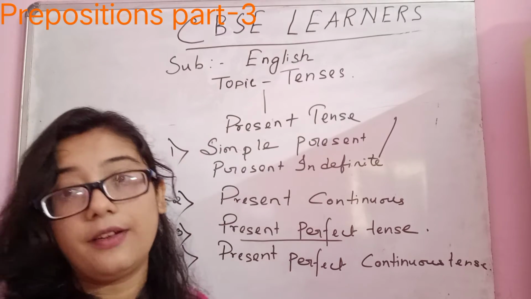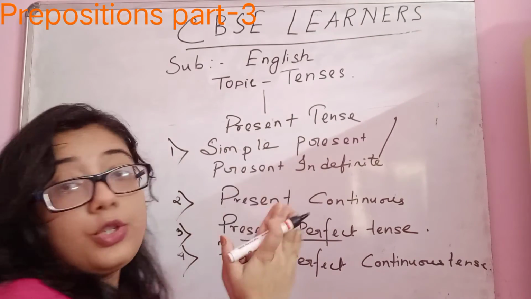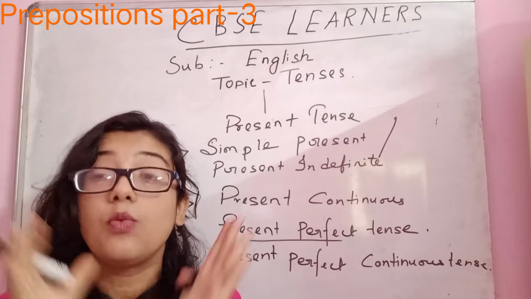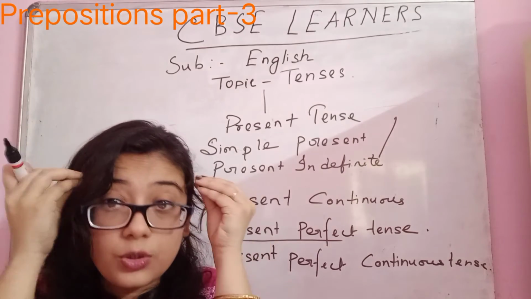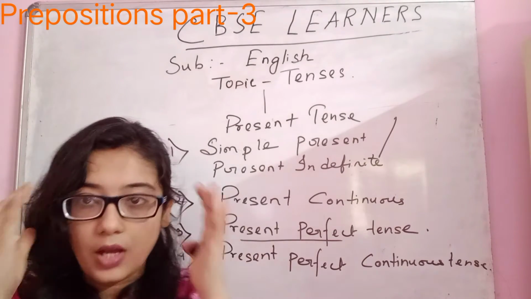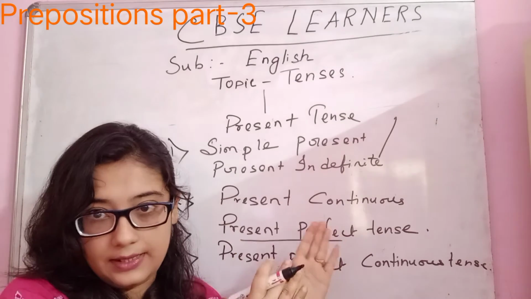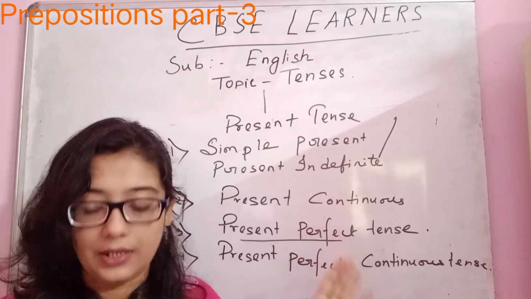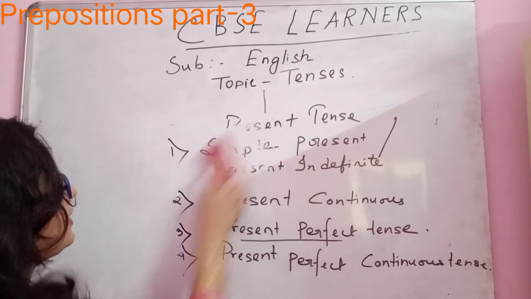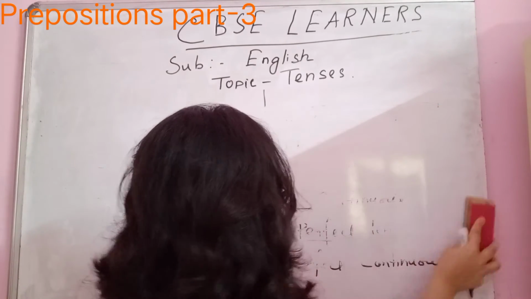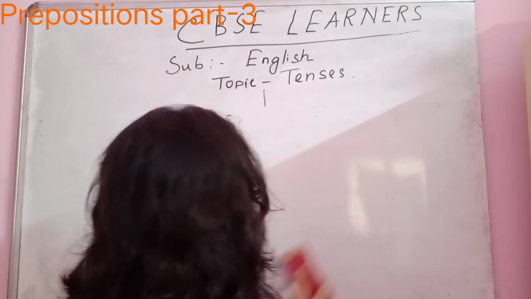Now I will tell you how to form sentences and what you should keep in your head to form sentences with tense. First, I will take the present tense, that is, simple present tense or present indefinite.